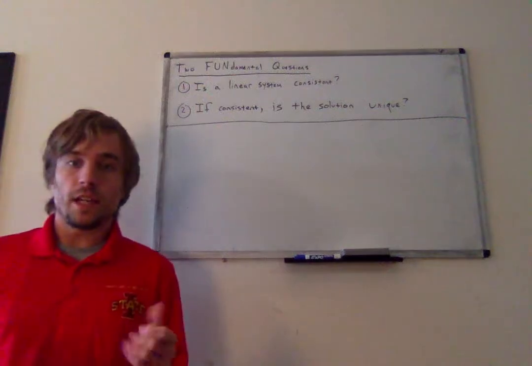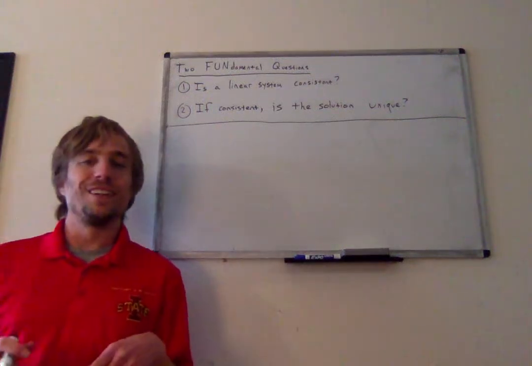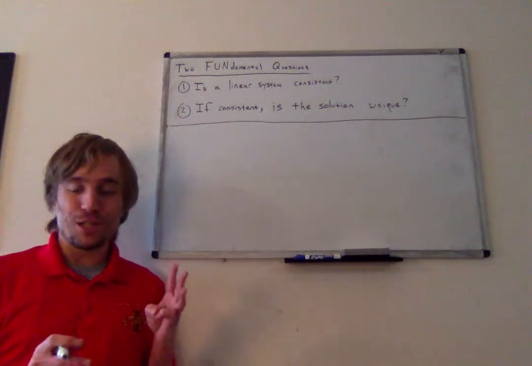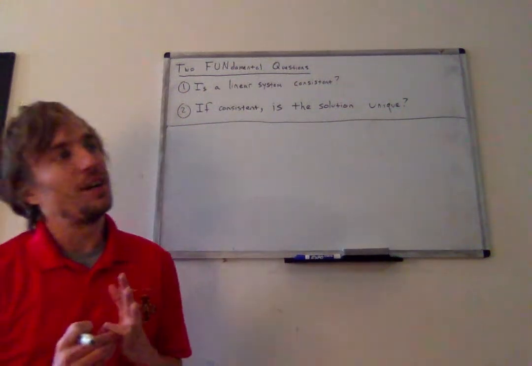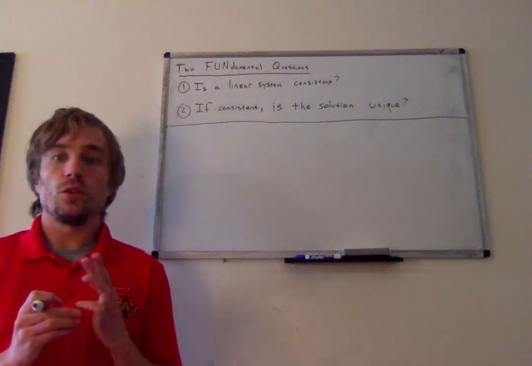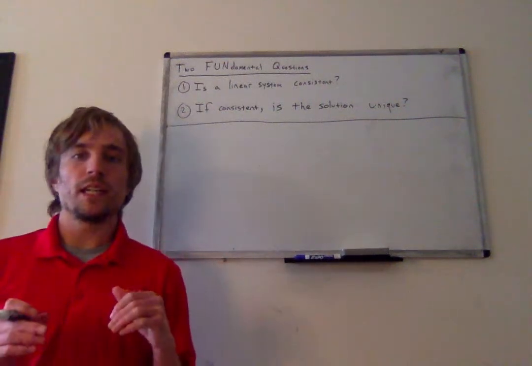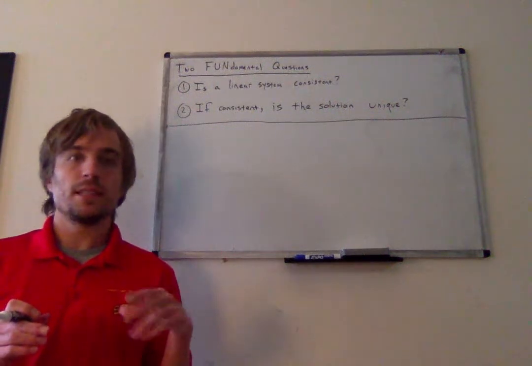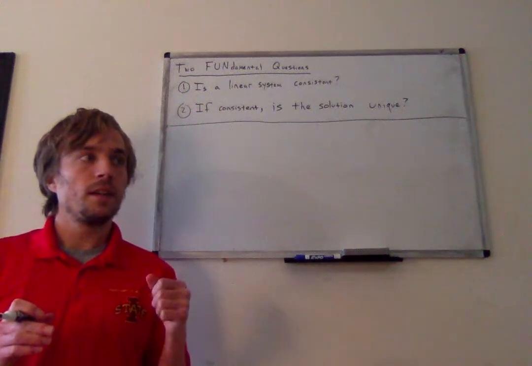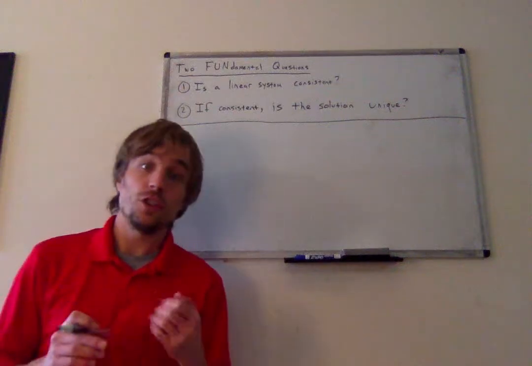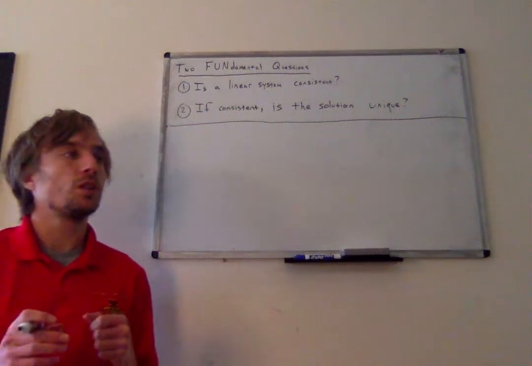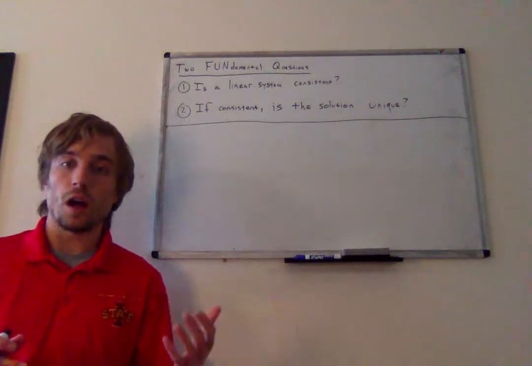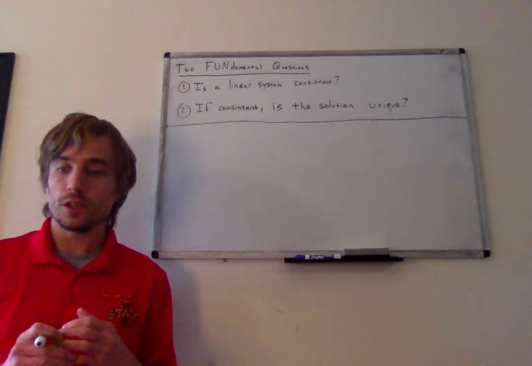All I want to do in this video is look at 3 specific examples where we will look at each type of answer we can get. We will look at a system that is consistent and has a unique solution, one that is consistent and has infinitely many, and then a system that is inconsistent, meaning there is no solution at all. We will do so using our newfound tool of augmented matrices and row operations.